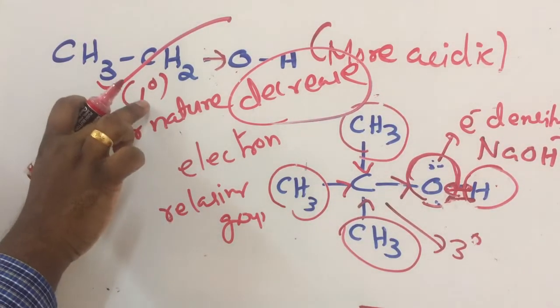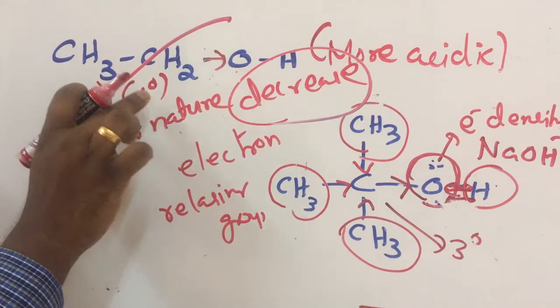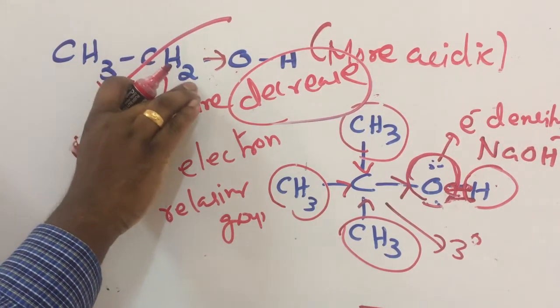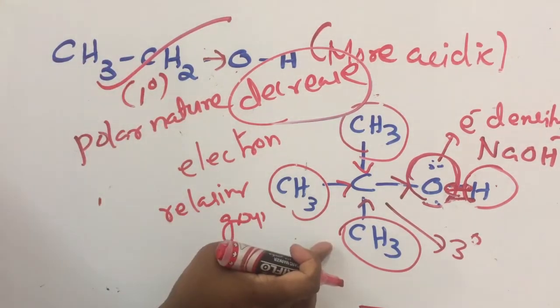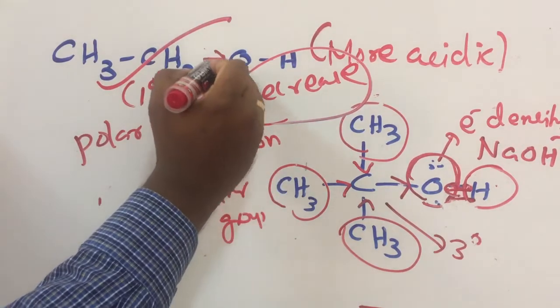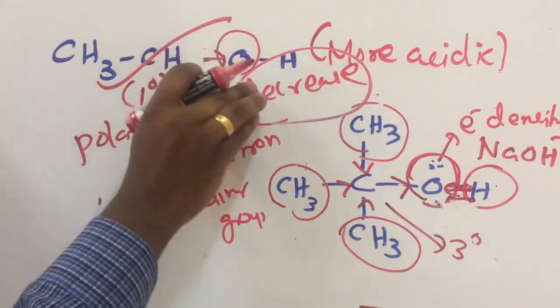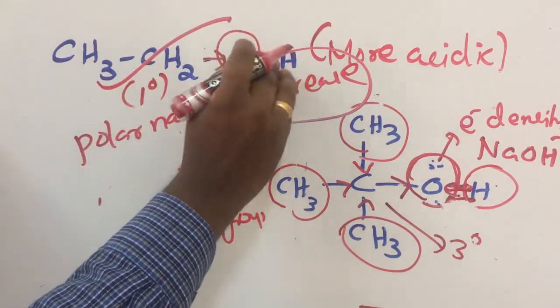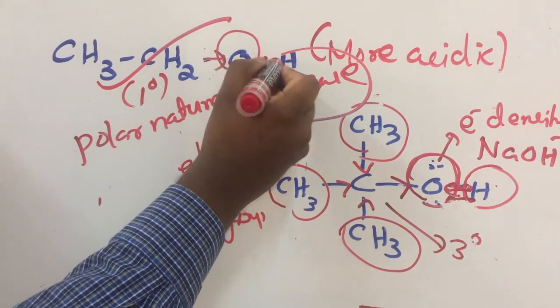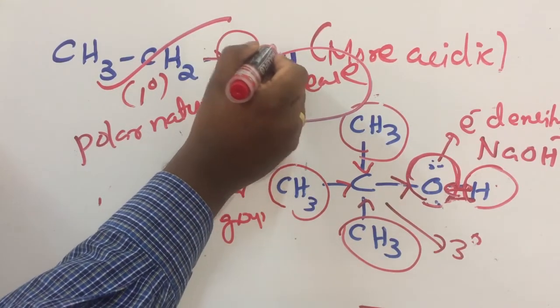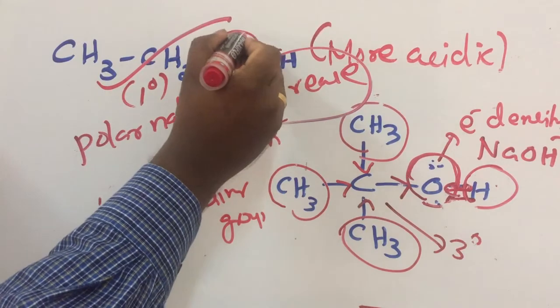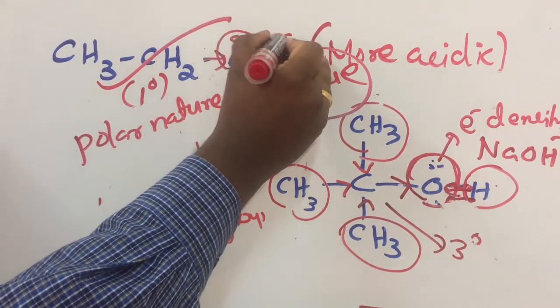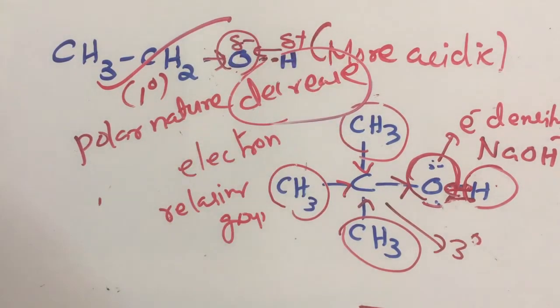But in the case of primary alcohol, the number of electron releasing groups is less compared to tertiary. So the electron density present on the oxygen is less. Then the electrons between oxygen and hydrogen can be attracted to oxygen, and oxygen becomes delta negative, hydrogen becomes delta positive.